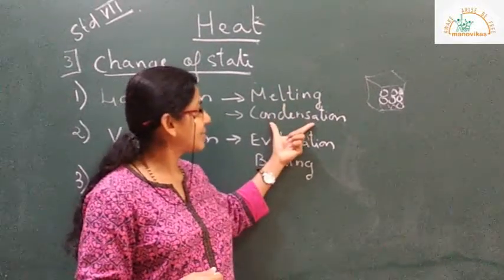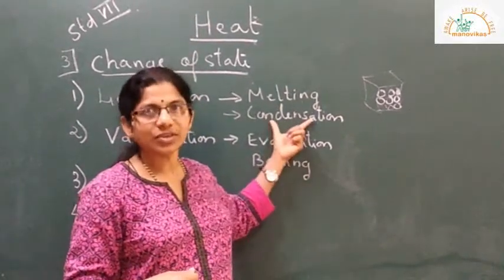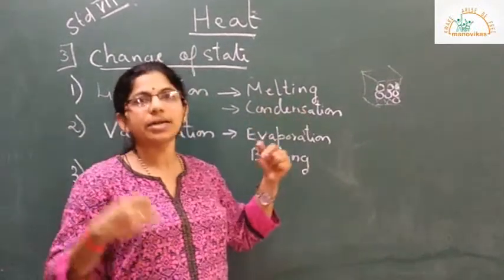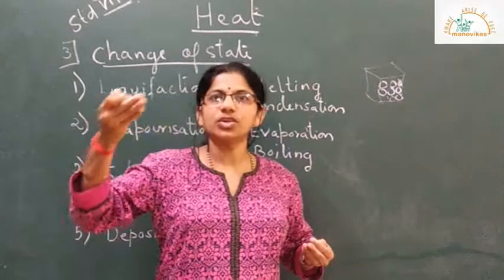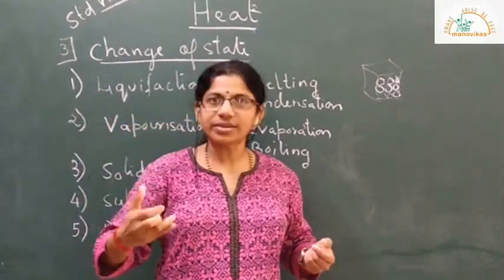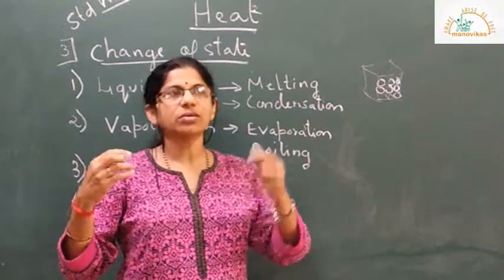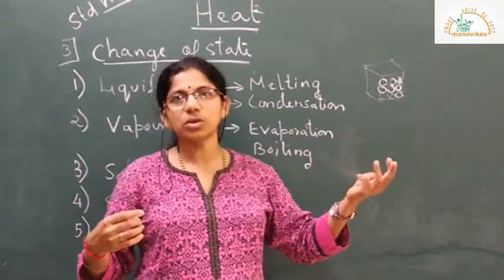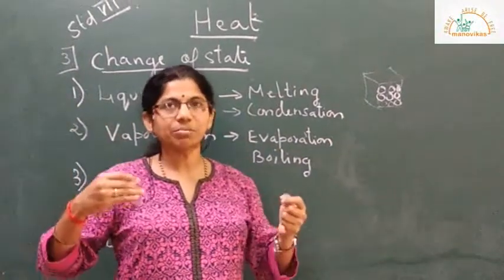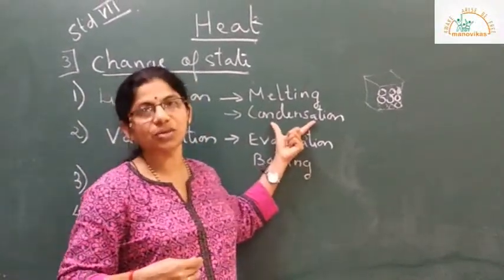Next is condensation. Condensation is a process in which a gas changes its state from gaseous state to liquid state. Examples would be clouds, dew, fog. All these are examples of condensation.